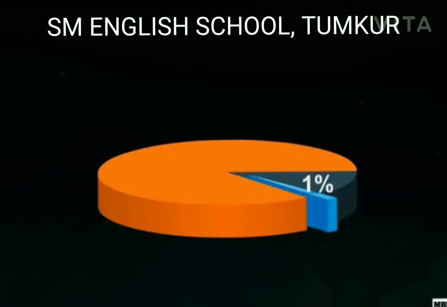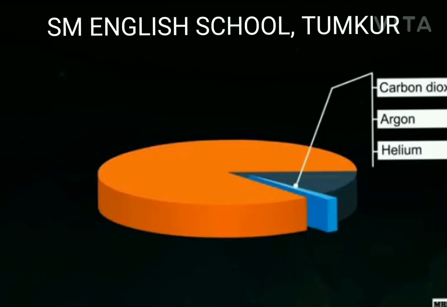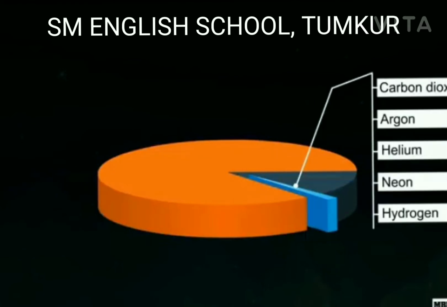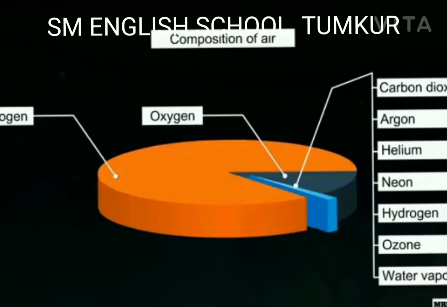The remaining 1% of air consists of several gases, including carbon dioxide, argon, helium, neon, hydrogen, ozone, and water vapor. So kids, now you know what air is composed of.